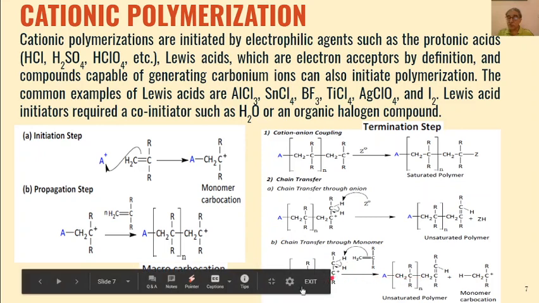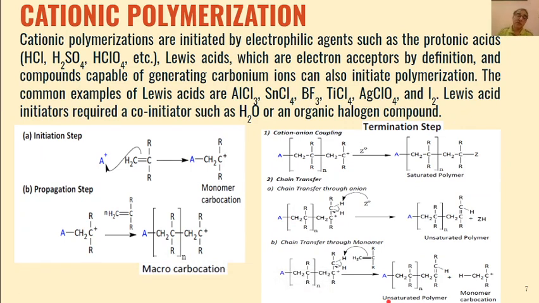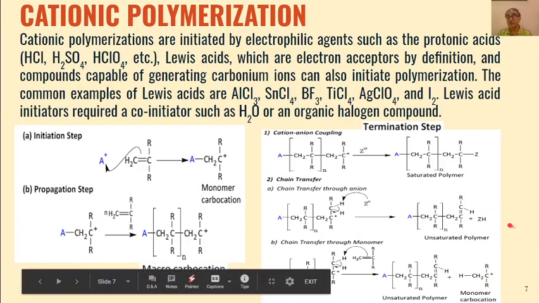So from this macro carbocation, one H positive can be transferred to the monomer, and we will get an unsaturated polymer, and a monomer carbocation is formed. And this monomer carbocation can then again undergo the propagation step, and the reaction will continue till the whole of the monomeric material is consumed during the polymerization.